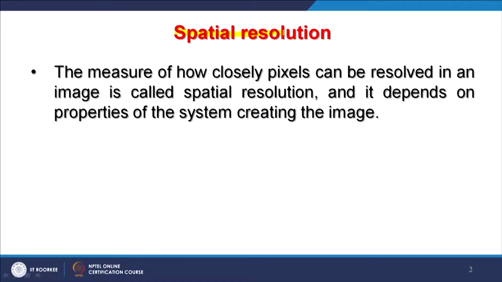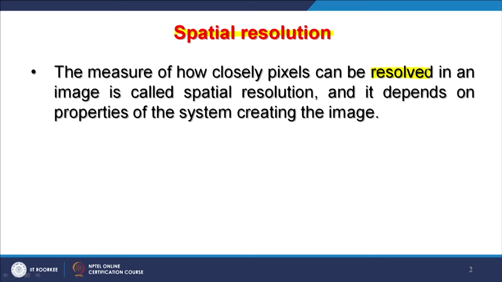So, they are complementary to each other, but nonetheless we must understand what spatial resolution is. In case of satellite images, it is a measure of how closely pixels can be resolved. If we can resolve those pixels in an image, that becomes the resolution of an image.